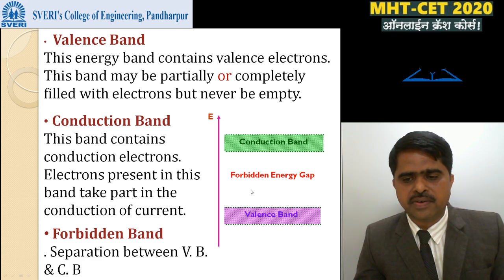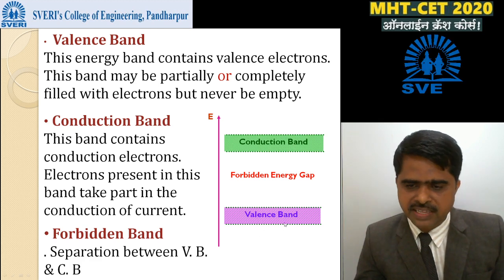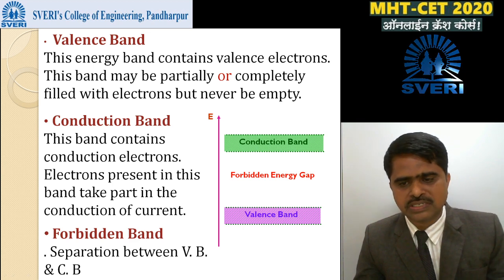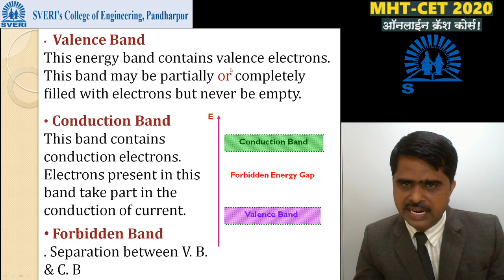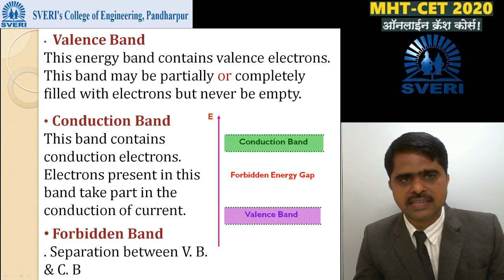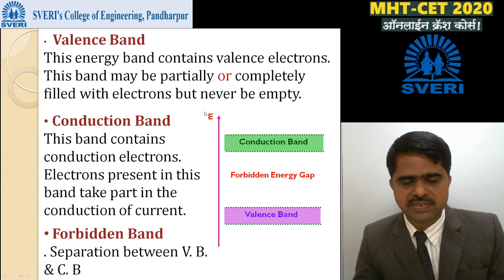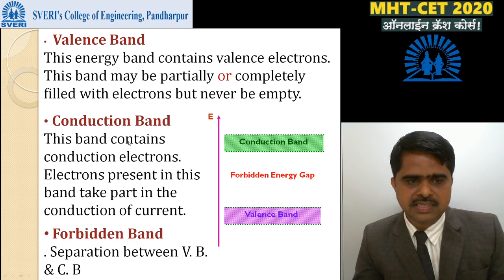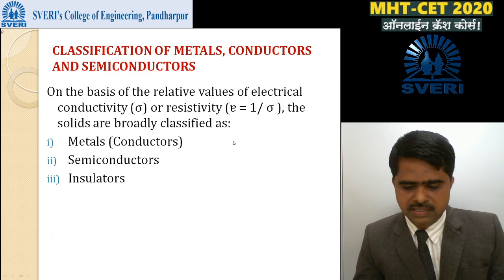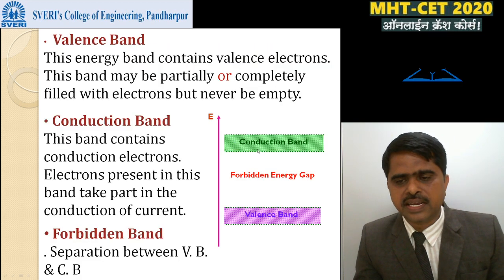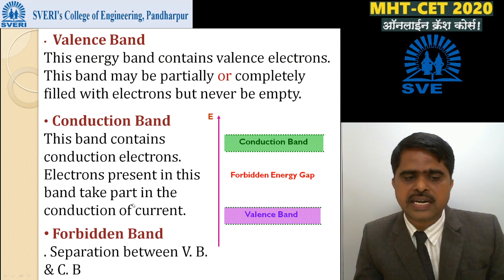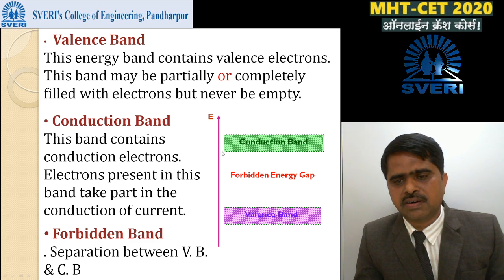We know that electrons present in the valence band are loosely bound to the nucleus. The definition is: this energy band contains valence electrons, and it is called the valence band. This valence band is partially filled or completely filled with electrons, but these electrons present in the valence band are not participating in the conduction process. Then the second type of energy band is the conduction band. This band contains conduction electrons, and electrons present in this band take part in the conduction process. That's why it is called the conduction band.